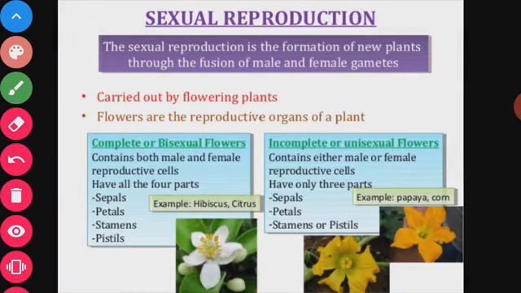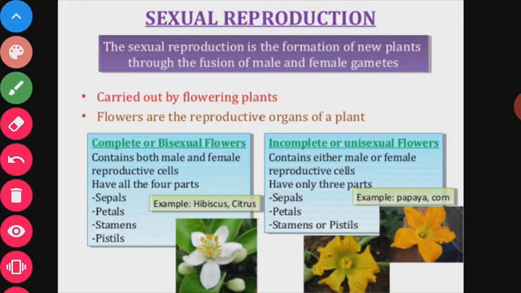The second main difference is that in sexual reproduction, fusion of male and female gametes takes place. In asexual reproduction, there is not any kind of fusion. If only one parent is involved, how can fusion take place?